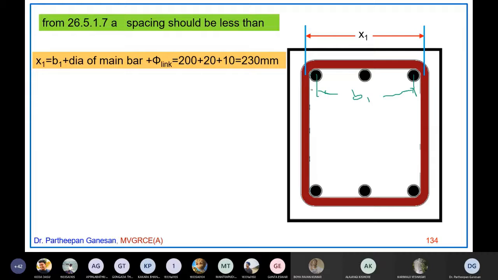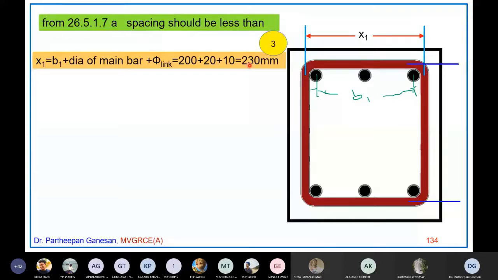Here half diameter of main bar is there, and here half diameter of main bar is there, on both sides. So it will become one diameter of the main bar, plus half diameter of the stirrups here and half diameter of the stirrups here. So B1 plus one diameter of the main bar plus one diameter of stirrups will become X1. Similarly, the same is for D1 also. So this is the third equation.